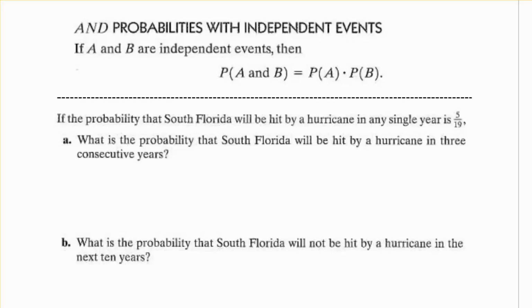So if the probability that South Florida will be hit by a hurricane in any single year is 5/19, what is the probability that South Florida will be hit by a hurricane in 3 consecutive years? So in any single year, it's 5/19. So for the first year, it's 5/19. Now, it doesn't matter if it had a hurricane last year. The next year, it still has a probability of 5/19. And then the next year, it would still have a probability of 5/19.